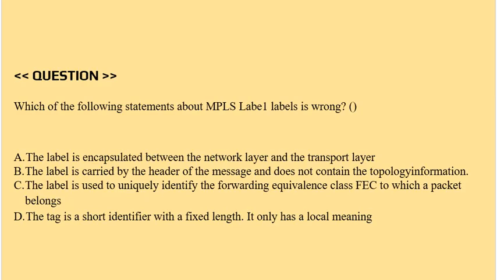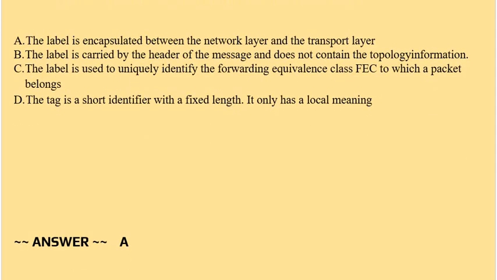Option C, the label is used to uniquely identify the forwarding equivalence class FEC to which a packet belongs. Option D, the tag is a short identifier with a fixed length. It only has a local meaning. Correct answer is option A.